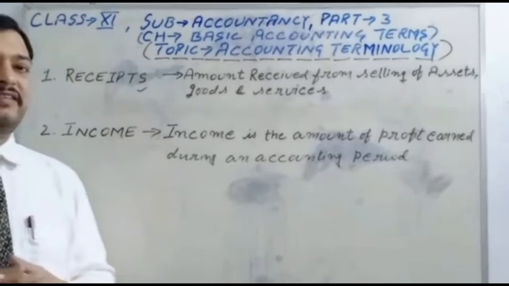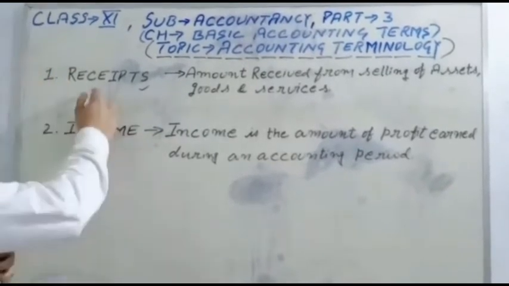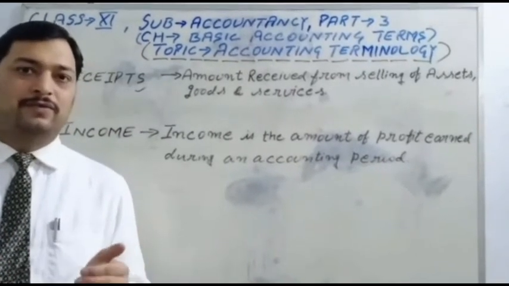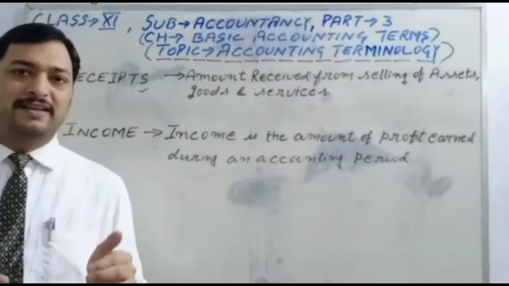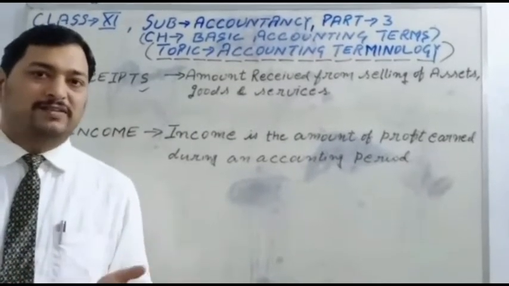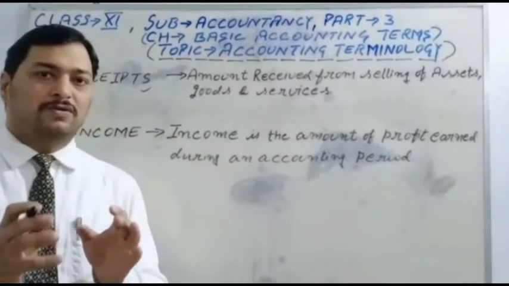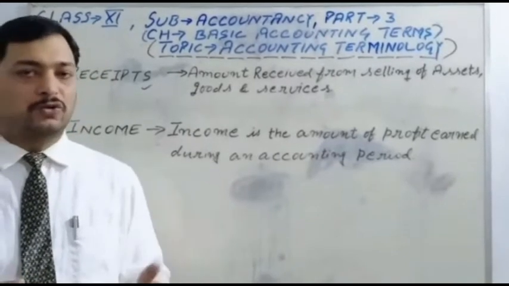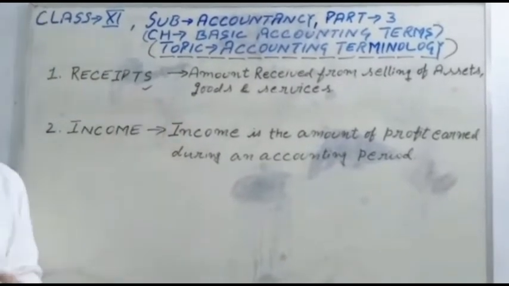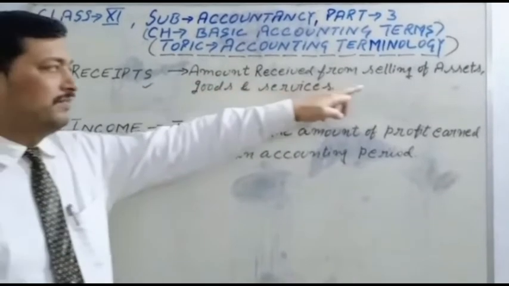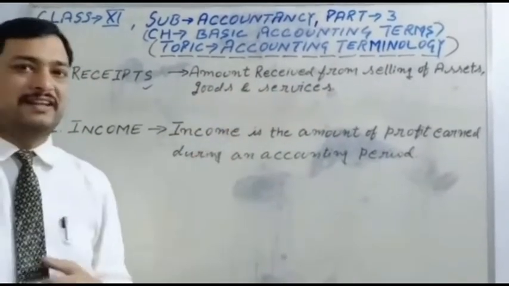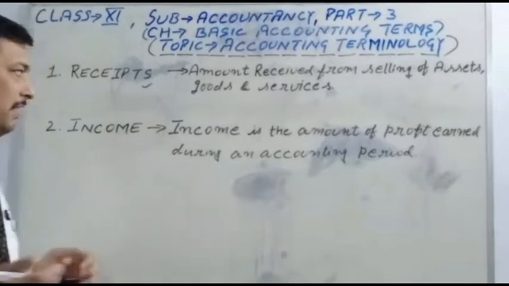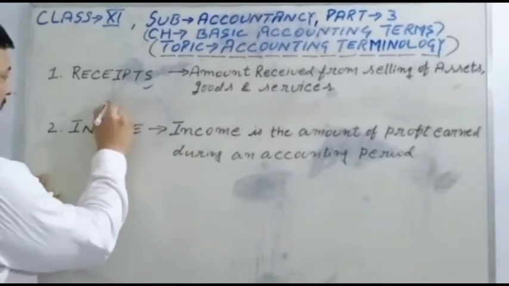First is receipts. The amounts receivable and received from the selling of assets, goods and services are called receipts. See the words: amount received from selling of assets, goods and services. It is called a receipt. It is an easy concept, and receipts are categorized into two categories.